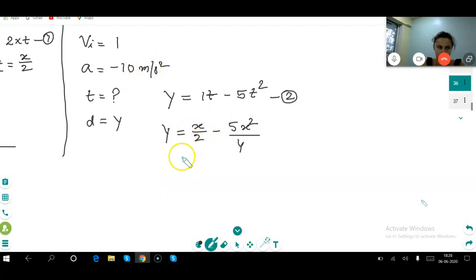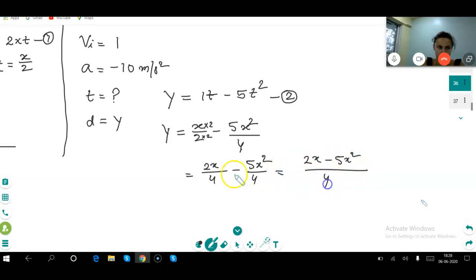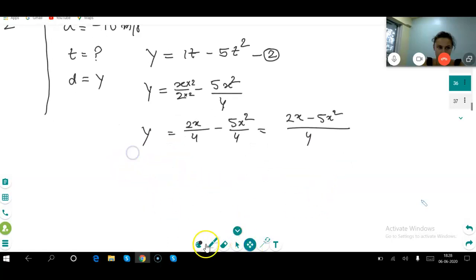We can write 2y. No, this is you will get confused. See, 4 is there here. You should multiply by 2 here and 2 here. So both side will be 2x by 4 minus 5x square by 4, or you can write 2x minus 5x square by 4 is equal to y. Now this 4 you transfer this side. Is it clear?